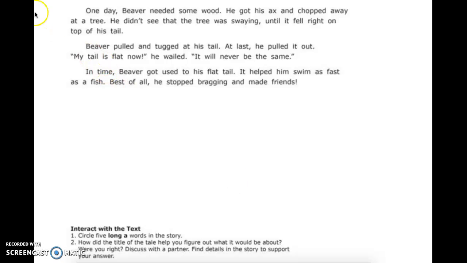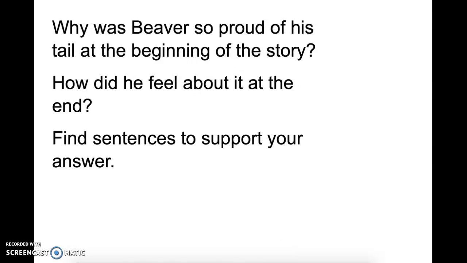The first question is this. Why was Beaver so proud of his tail at the beginning of the story? How did he feel about it at the end? Find sentences to support your answer. Go ahead and highlight them in your word study notebook.